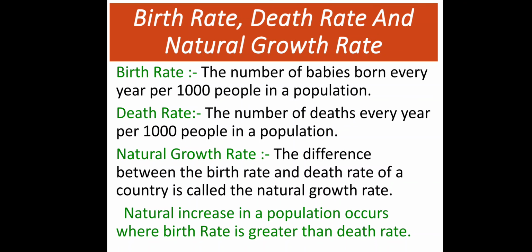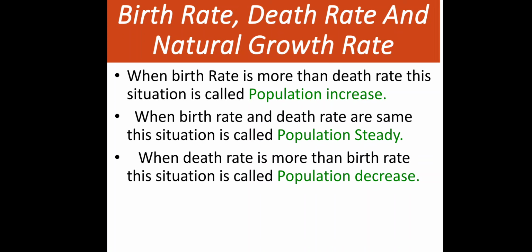I have already explained the difference between the birth rate and death rate of a country is called natural growth rate. So natural increase in a population occurs where birth rate is higher than the death rate. If you've understood, you will understand the concept of birth rate, death rate and natural growth rate. When birth rate is more than the death rate, this situation is called population increase. When birth rate and death rate are the same, this situation is called steady population. And when the death rate is more than the birth rate, this situation will be known as population decrease.